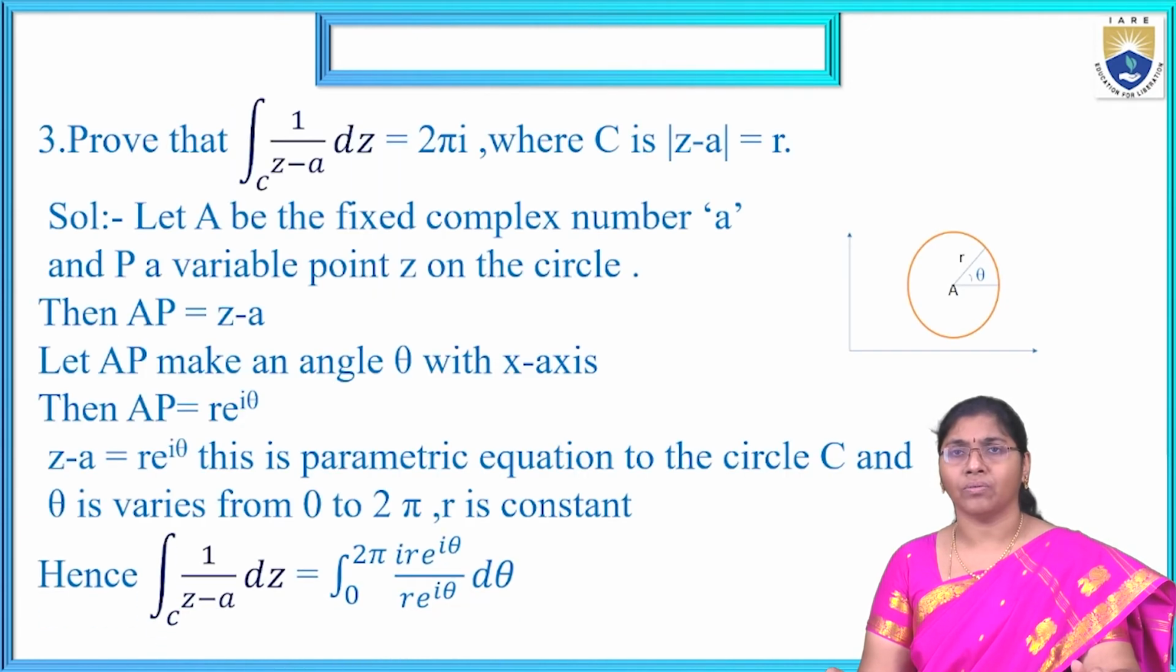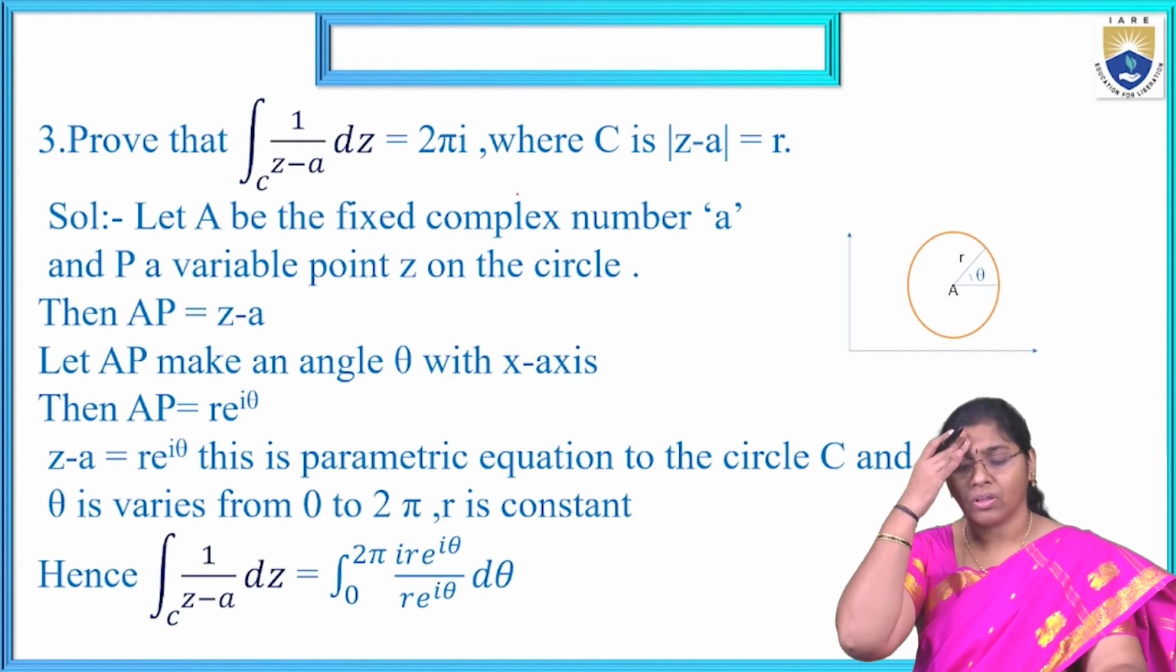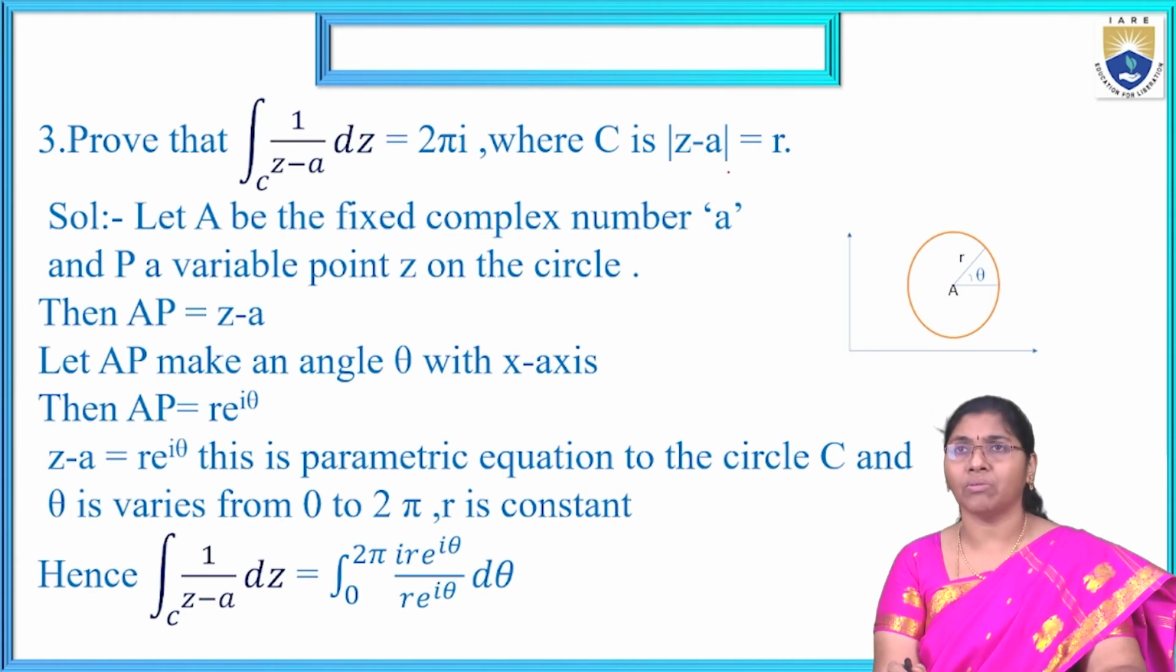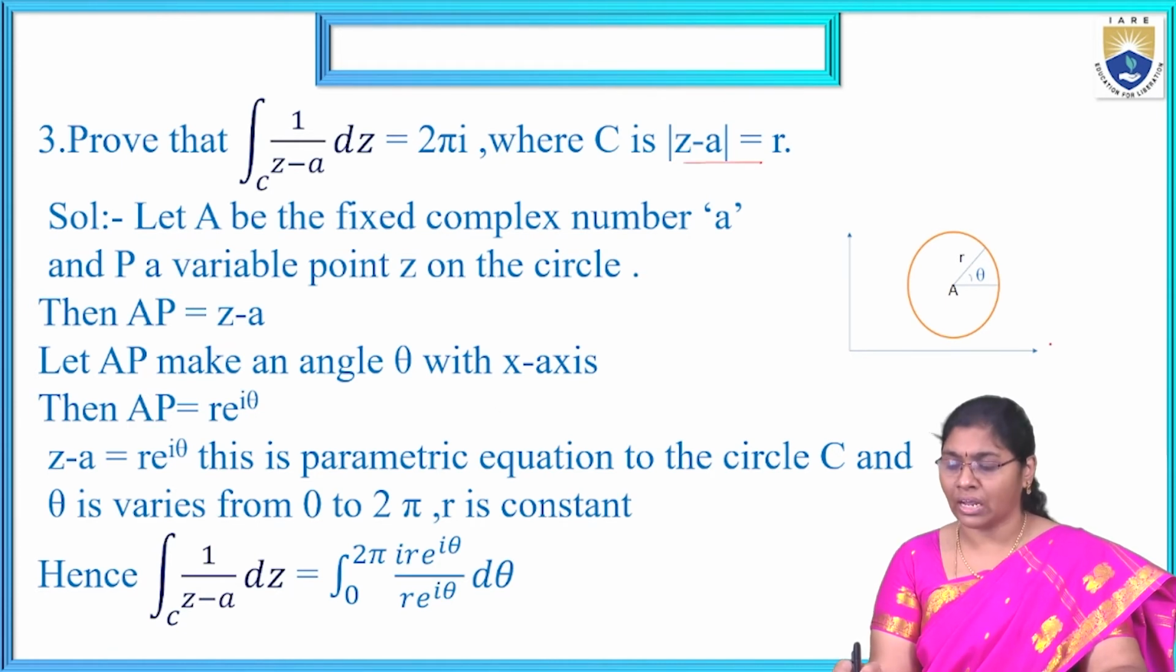Now the next one. The integral over C of 1 by z minus a dz equal to 2 pi i, where C is mod z minus a equal to R. This is the given condition. On the x-axis and y-axis, the circle is there, with center a, which we are considering.